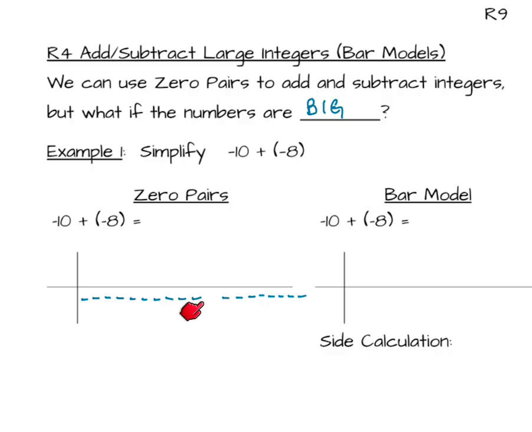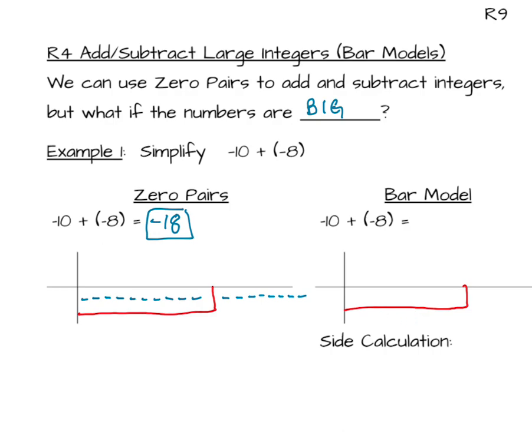So I know I have 10 negatives here, so I'm going to count on 11, 12, 13, 14, 15, 16, 17, 18 negatives. So that gives me a negative 18. But we're already getting to the point where this is a little bit ridiculous. So imagine if we drew a bar around